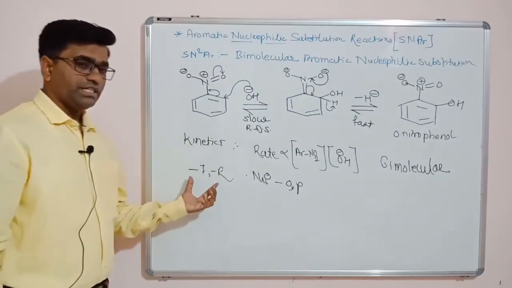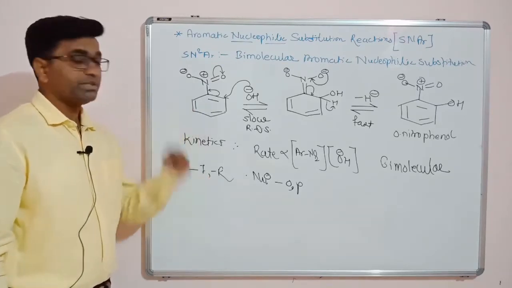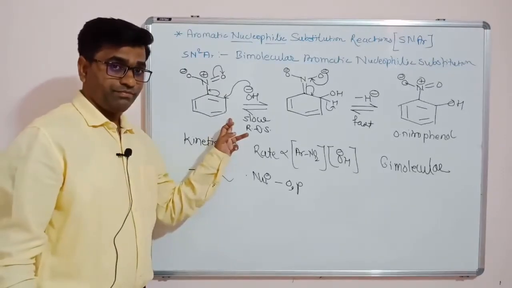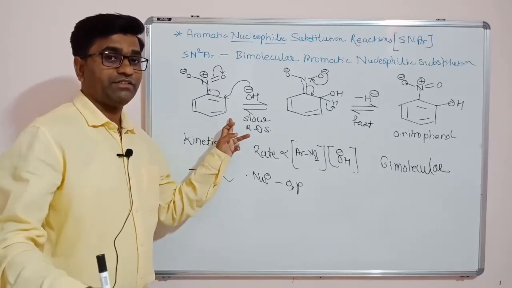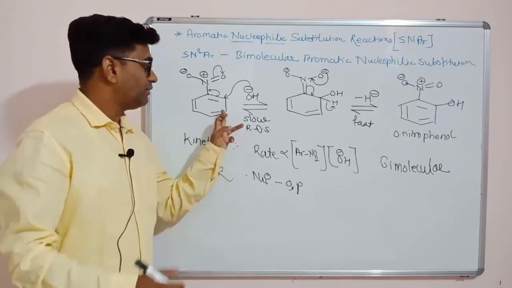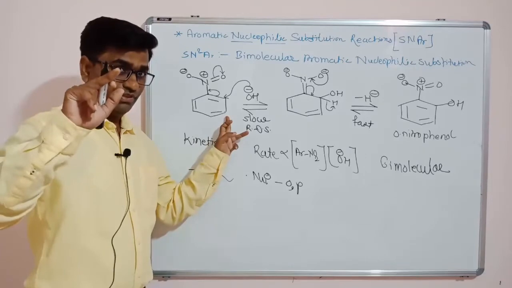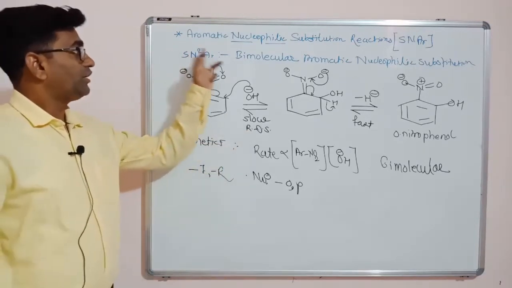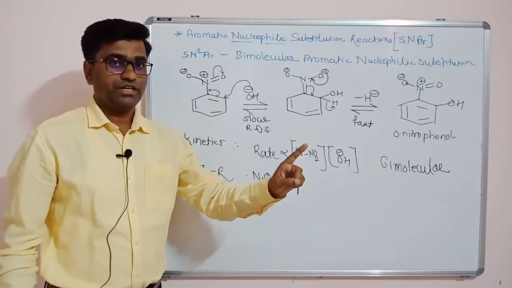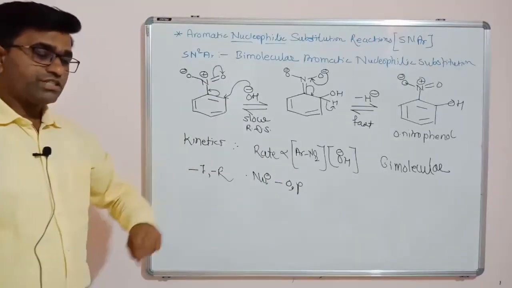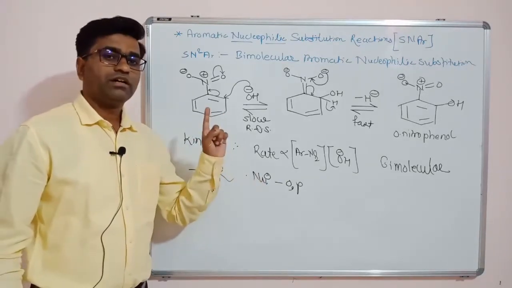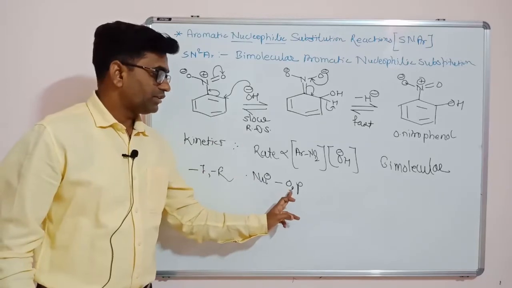Otherwise, as we know, these are deactivator groups; nitro group is a deactivator. So electrophilic substitution is at the meta position, because deactivators orient whatever the coming electrophile is, that will come at the meta position. That is for the electrophile. This is the difference between aromatic nucleophilic substitution and aromatic electrophilic substitution. In case of an electrophile, meta is the major product, while in case of a nucleophile, the coming nucleophile comes at the ortho or